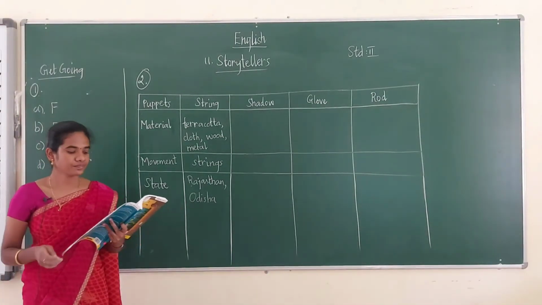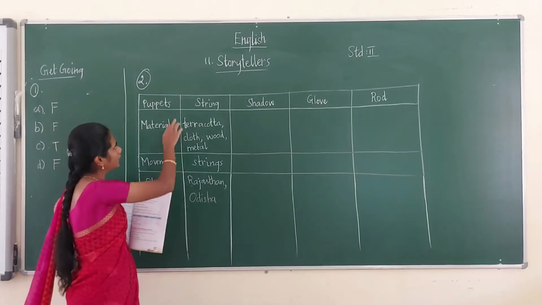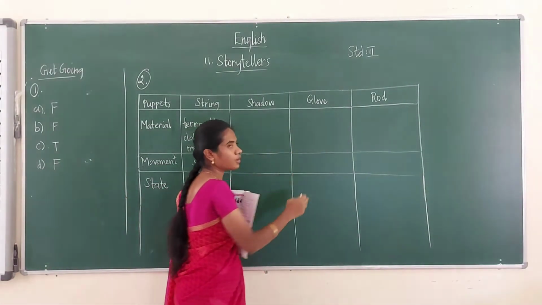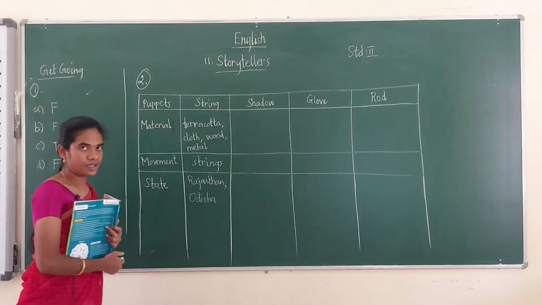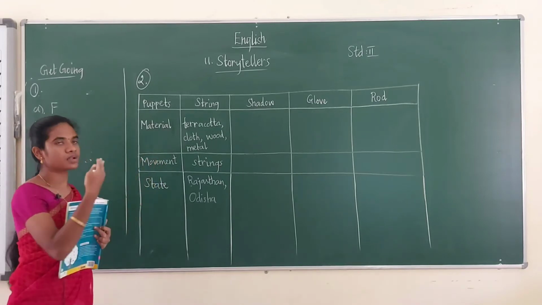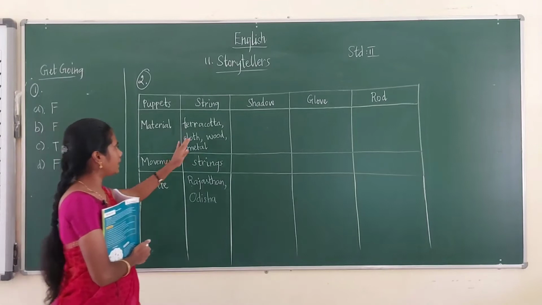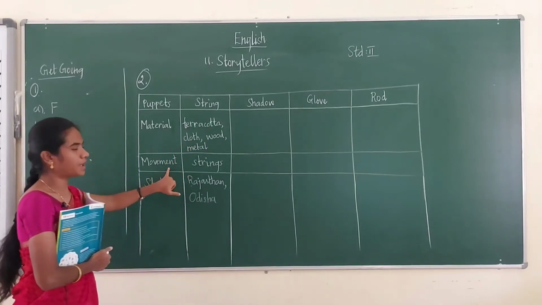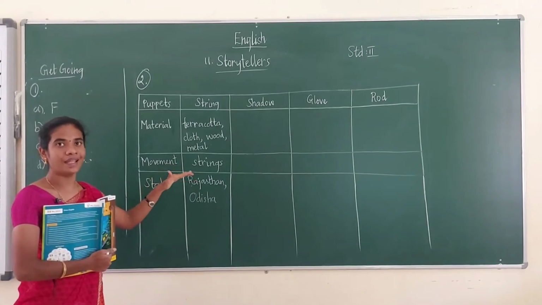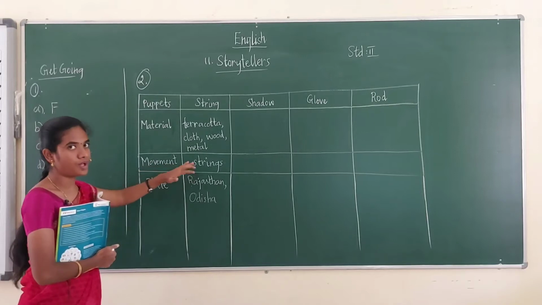Okay. Then see, this is the second exercise for you. Here they have given the puppets' names: string, shadow, glove, rod. These are all the four puppets we have learned in the lesson. And what are the materials? Each puppet is made up of one material. You have to write down the material and the movement of the puppet. Every puppet has a movement. The movement is done by the puppeteers. So how they move, you have to write.